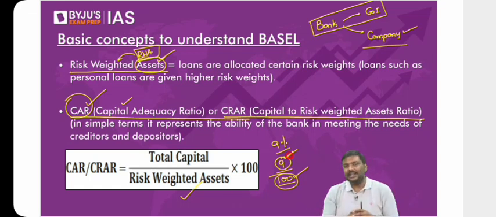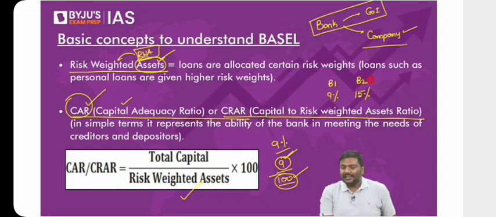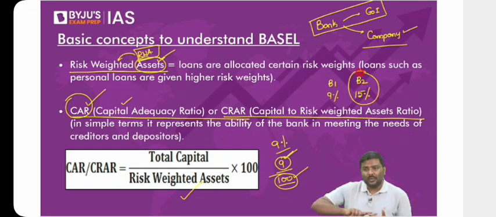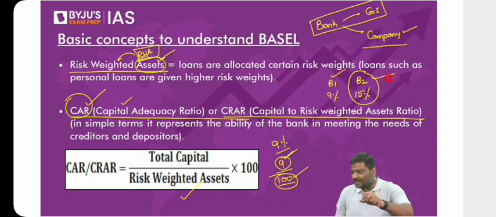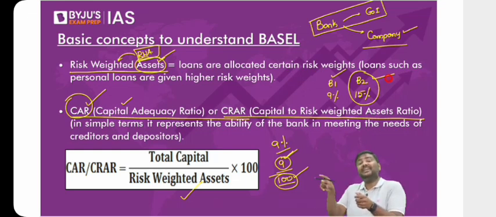Now, what I'm trying to say is this. If bank 1 has a capital adequacy ratio of, let's say, 9%, and bank 2 has a capital adequacy ratio of, let's say, 15%, can I say bank 2 is better placed to absorb losses compared to bank 1? Let me repeat it. If bank 1 has a CAR of 9% and bank 2 has a CAR of 15%, bank 2 is better placed to absorb losses, because they have more capital as a percentage of their risk-weighted assets.